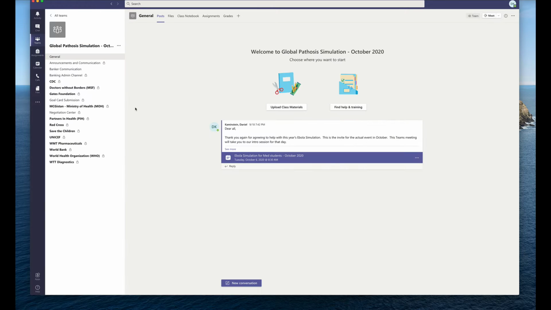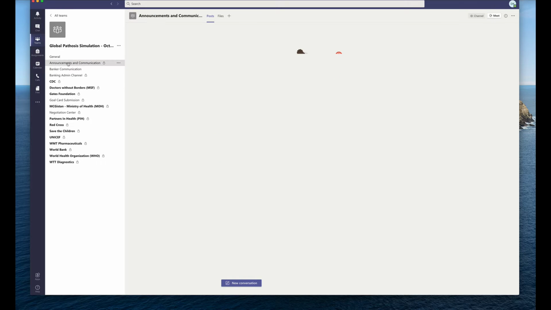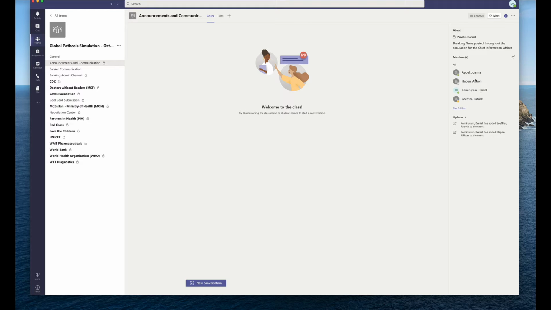So that's the team, and then you see all these different channels here. The announcements and communication is occurring in the announcements and communication channel. Right now, it's really just the admin folks that all of us have access to this. Once the simulation starts and the students pick who their chief communication or chief information officer is, that one person from each team will be assigned, so they'll have access. That's what this little lock means. It's a private channel. So we're going to assign a student.